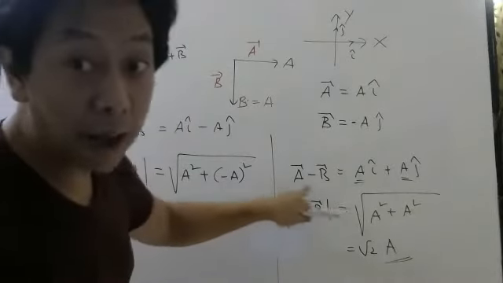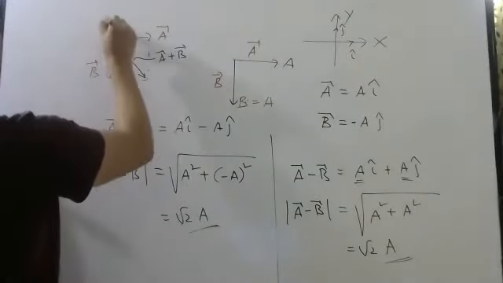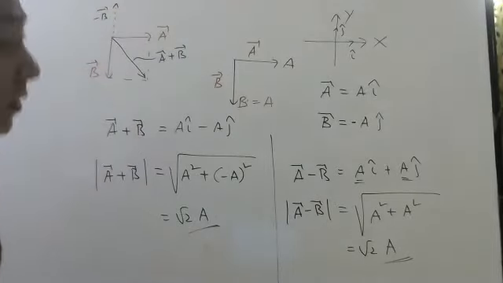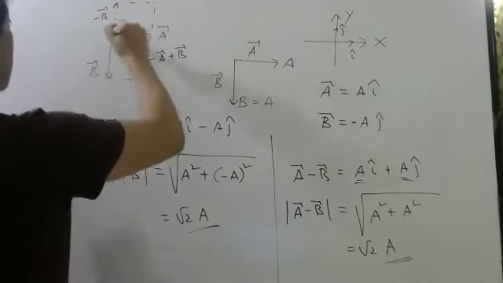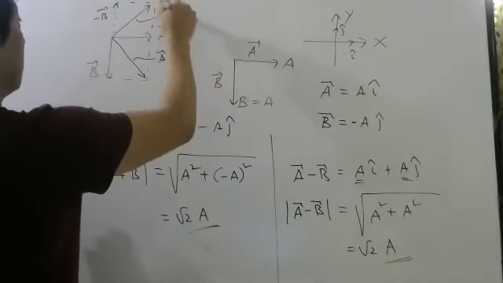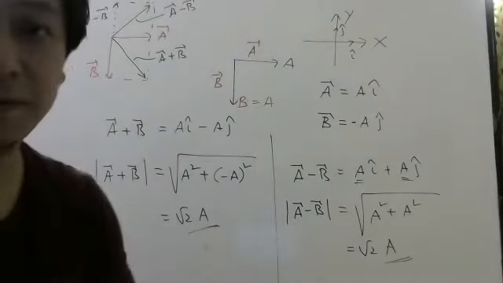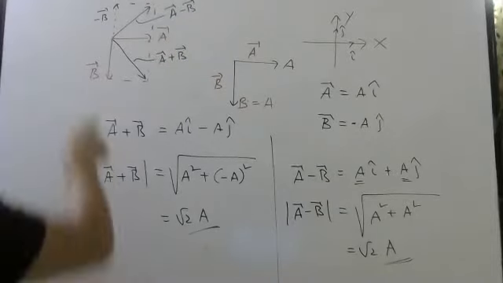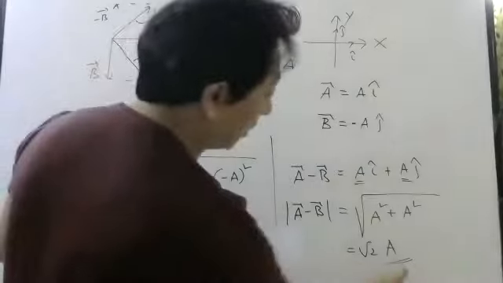This is a bar minus b bar. So you have to flip b bar. If you flip b bar, it will be here, so this will be minus b bar. Then you have to add it with a bar. So this will be your a bar minus b bar. So the directions are not the same, but the magnitude, this length and this length, are the same: root 2a, root 2a.